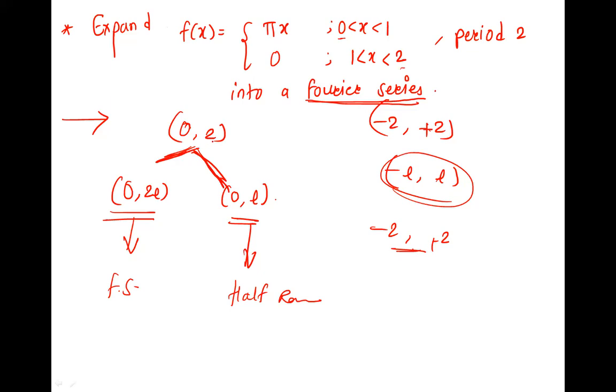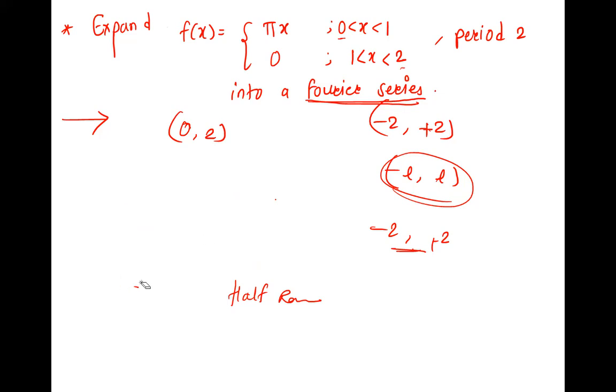So where you are comparing is very much important. Clear? So as it is Fourier series, not half range, and it is 0 to something, you will compare with 0 to 2L. Is this clear to everyone?